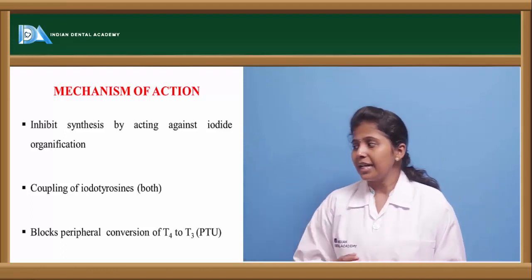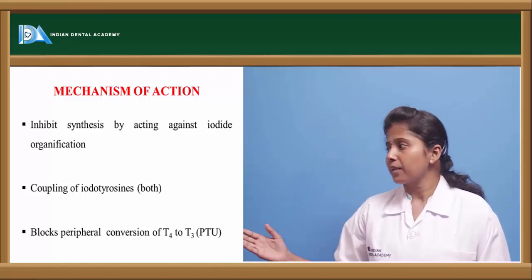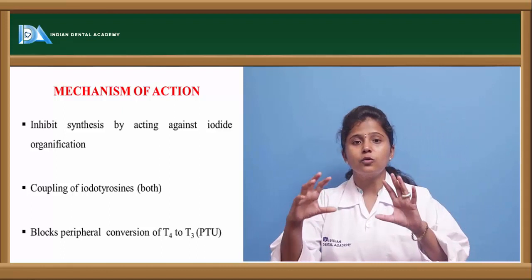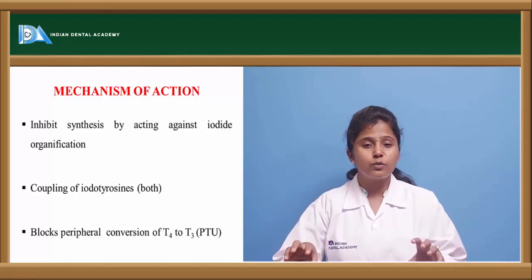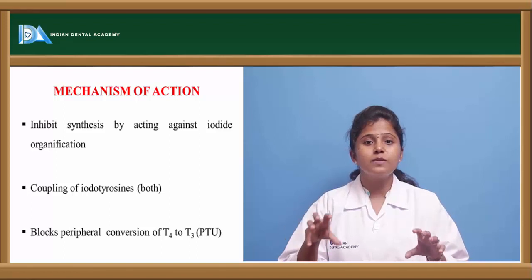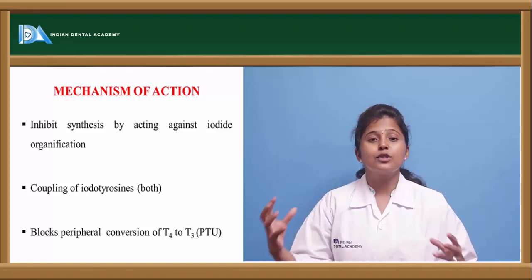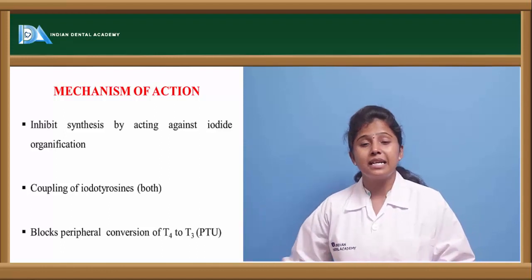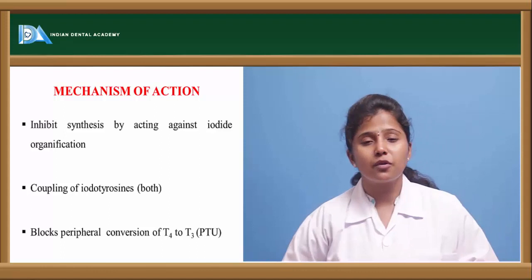The other one is they inhibit the coupling of the iodotyrosine. The tyrosine groups get coupled and form T3 and T4. This coupling mechanism is inhibited by these drugs. The other one is it blocks the peripheral conversion of T4 to T3.